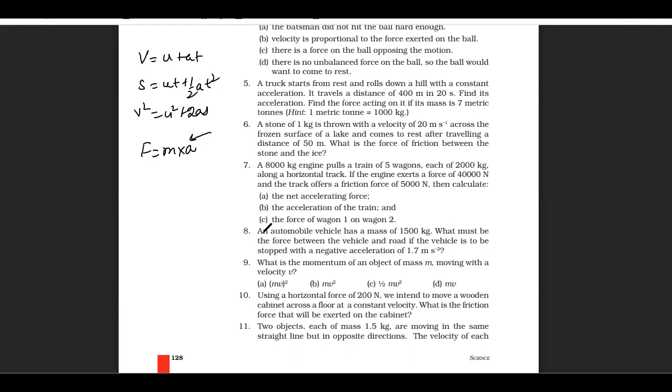Okay, an automobile vehicle has a mass of 1500 kg. What must be the force between the vehicle and the road if the vehicle is to be stopped with a negative acceleration? I think we have done this question previously. Yes, we have done this question. So please do this question, question number 10.